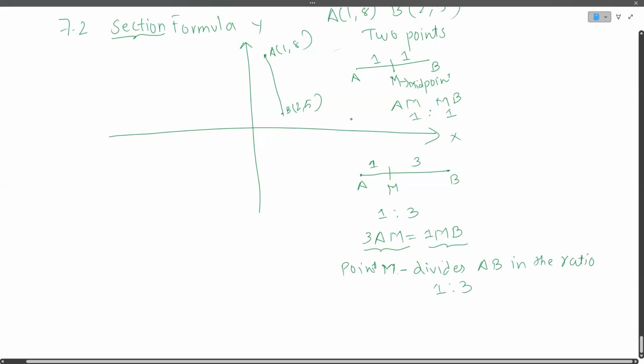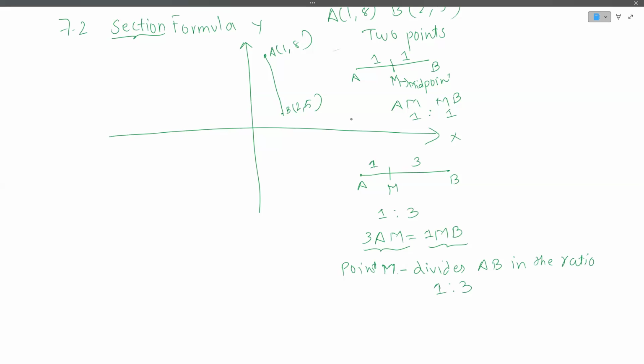Okay, so this is going to be the basic terminology, or the basic linguistics, of this particular chapter. And what we will be asked now is that point M is going to have some coordinates, right? Point M will have some coordinates.